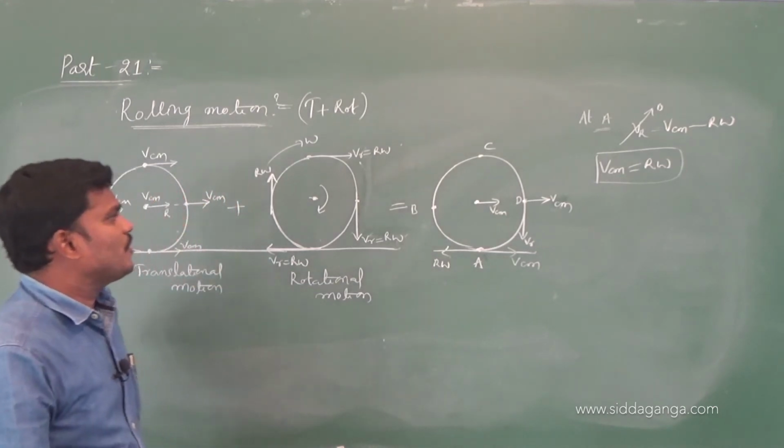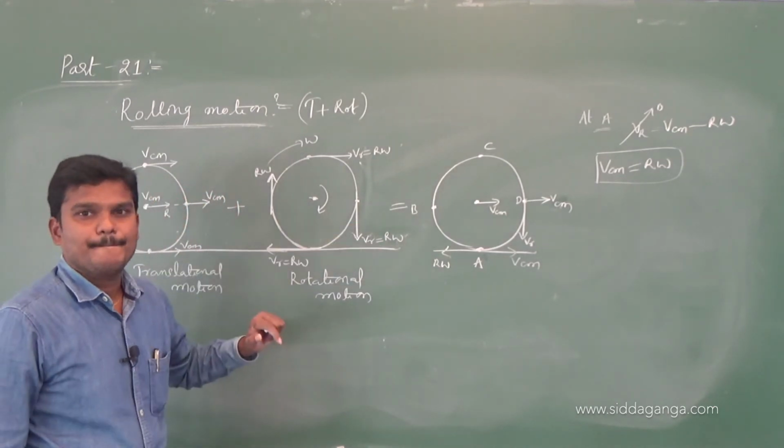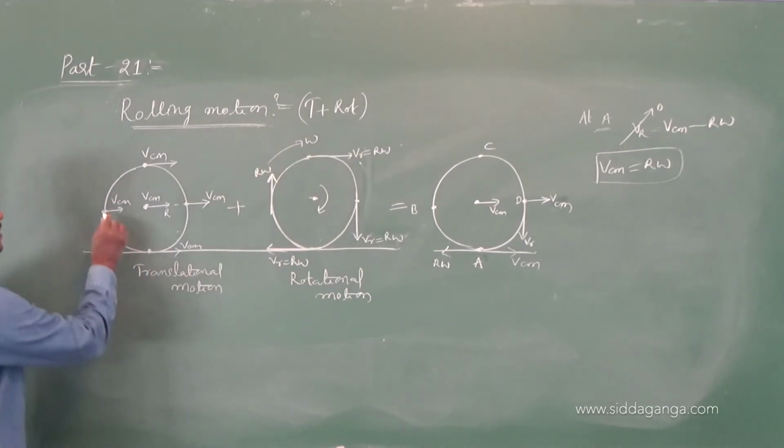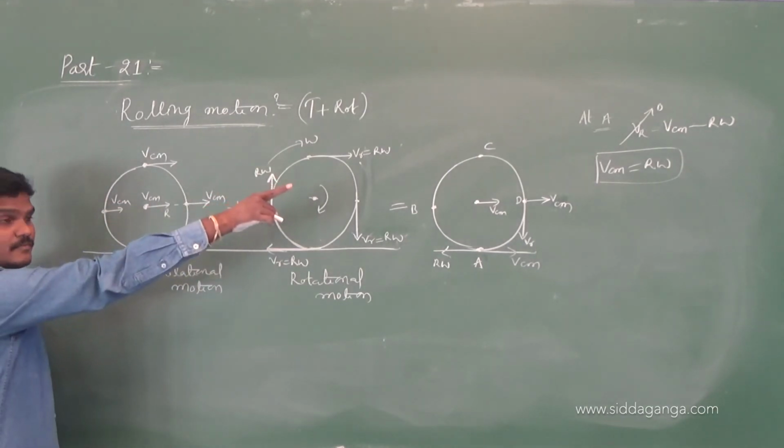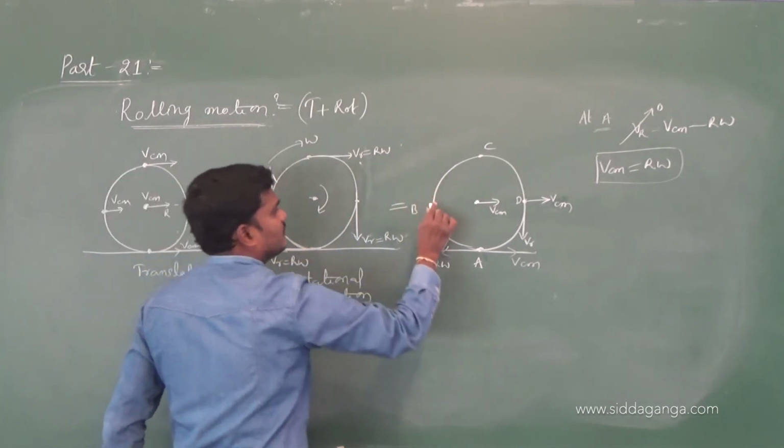If they ask you to find the velocity at the point B, at point B the linear speed is Vcm to the right side, and the angular speed r omega is in this direction.